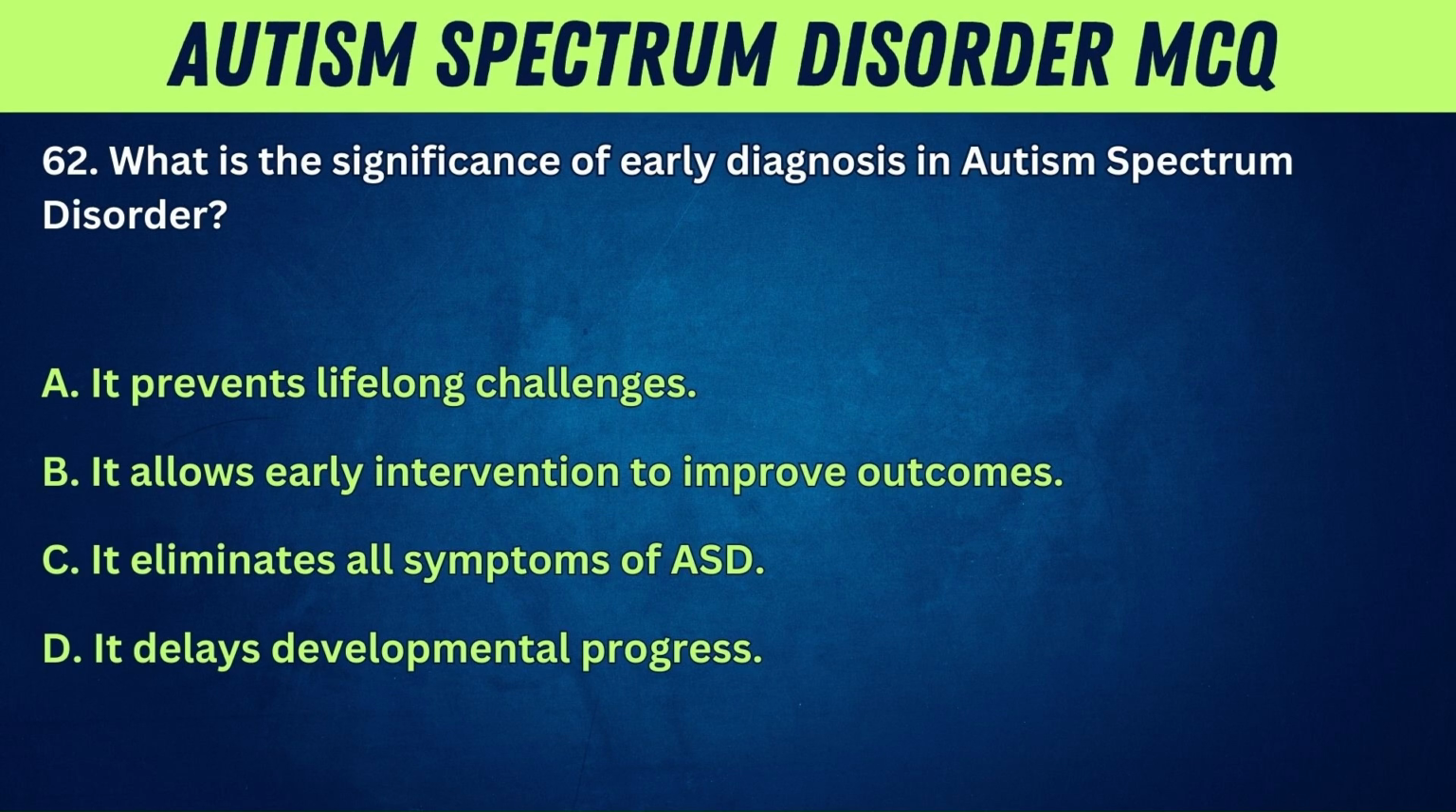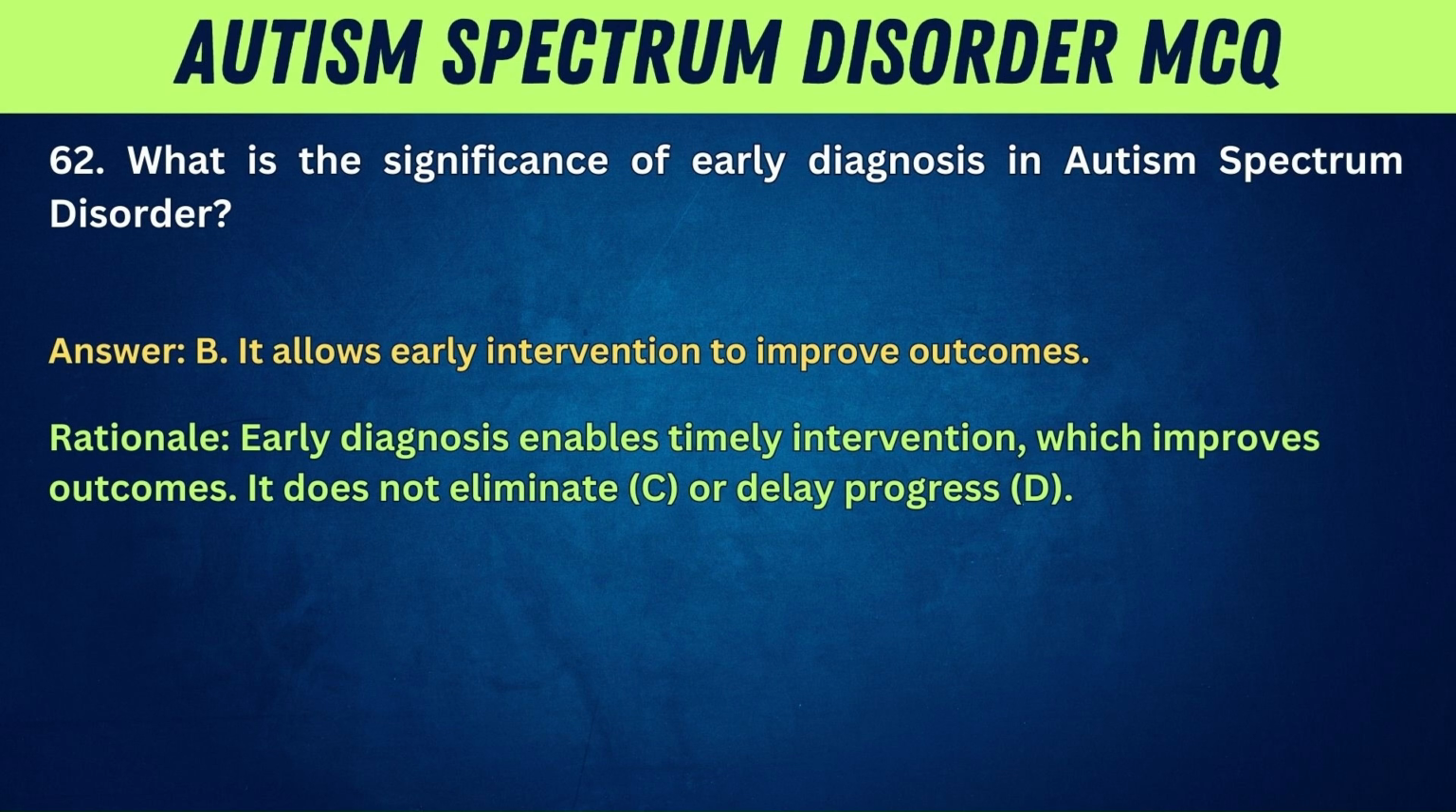62. What is the significance of early diagnosis in autism spectrum disorder? A, it prevents lifelong challenges. B, it allows early intervention to improve outcomes. C, it eliminates all symptoms of ASD. D, it delays developmental progress. Answer: B, it allows early intervention to improve outcomes. Rationale: Early diagnosis enables timely intervention, which improves outcomes. It does not eliminate C or delay progress D.